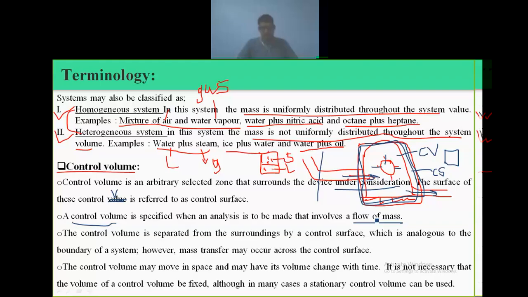However, mass transfer may occur across the control surface. Through the control surface, mass can cross the system and go into the surroundings, or come in from the surroundings into the system. The control volume may move in space and may have its volume change with time. It is not necessary that the volume of the control volume is fixed, although in many cases a stationary control volume can be used.